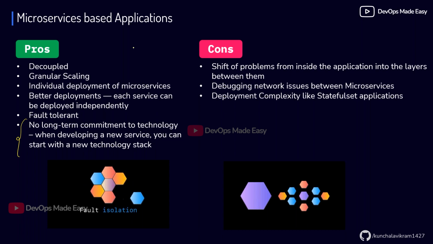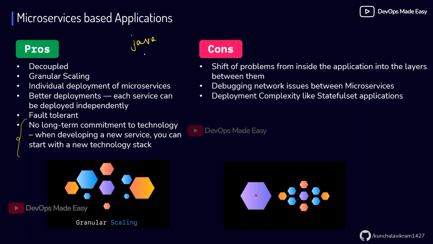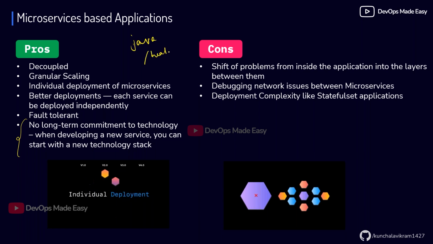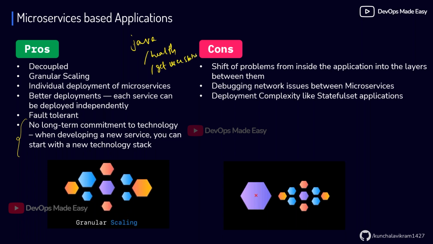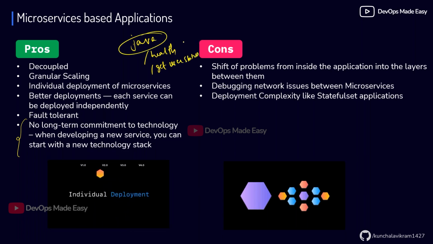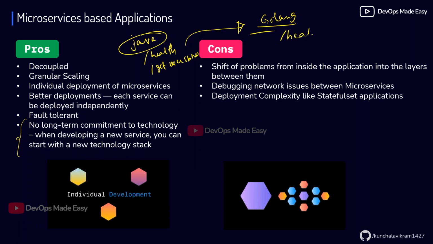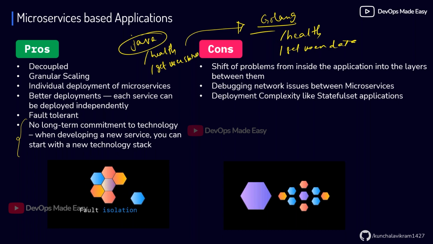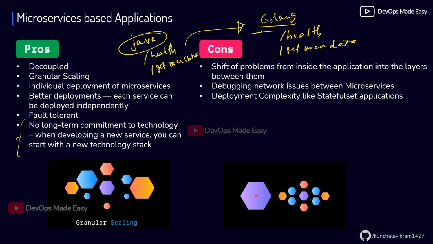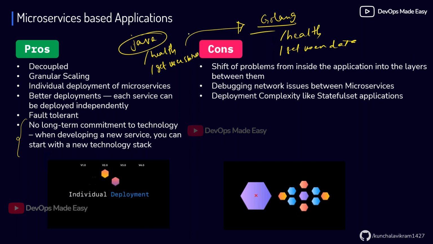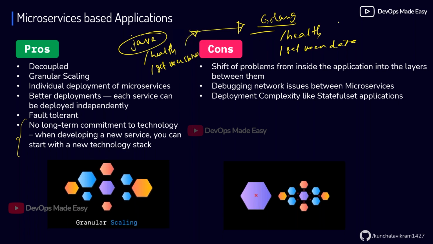Let's say I have a Java based web app serving endpoints like slash health and slash get user status. Initially it is written in Java. Now I want to upgrade this Java based microservice to Golang. Inside the Golang service I'll also expose these endpoints like slash health and slash get user data. These are the endpoints that other microservices will depend on, so it doesn't depend on the language which you are using to create these endpoints, right?